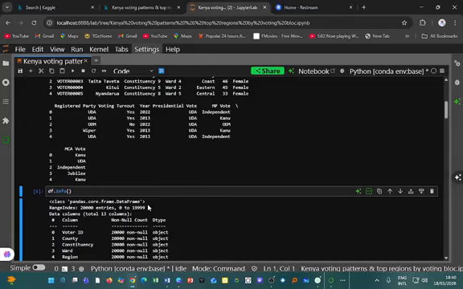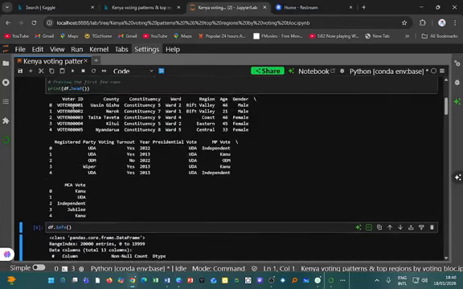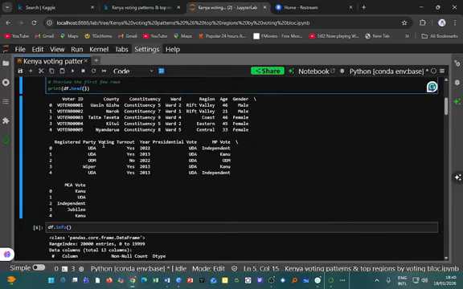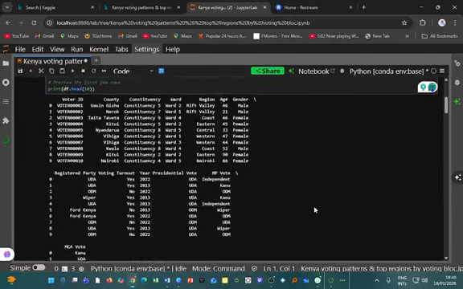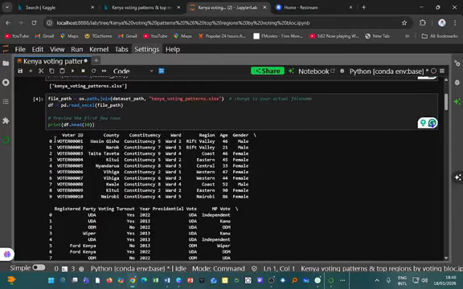So that's just the first. 0 represents the first voter, and we have the first 5 voters. So I could say that I need the first 10 instead of the first 5, and you see that now I have a longer list, where I have the first 10 voters, voter 1 up to voter 10, and you see the counties. The sampling takes care of the counties. We have Uasin Gishu, Narok, Taita Taveta, Kitui, Nyandarua, Vihiga, etc. All that, and we have the constituency, corresponding ward, region, age, gender, registered party, voting turnout.